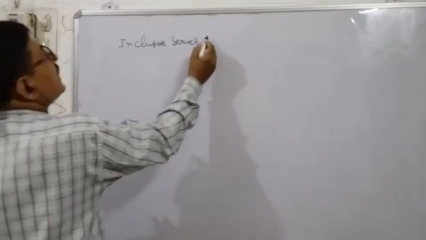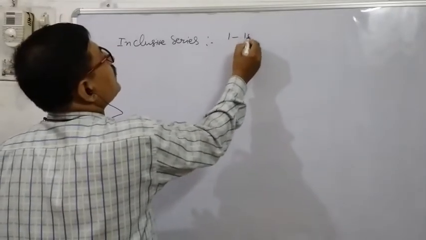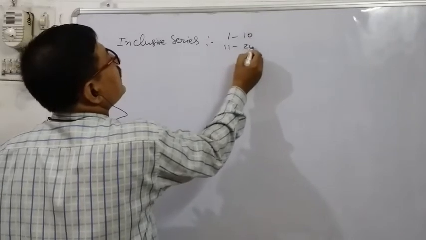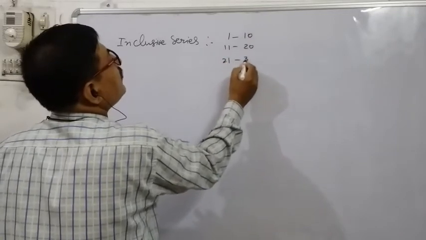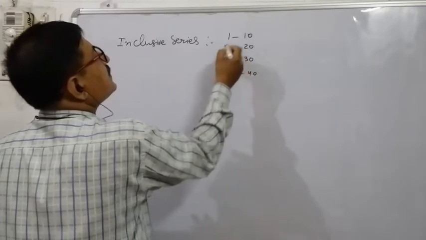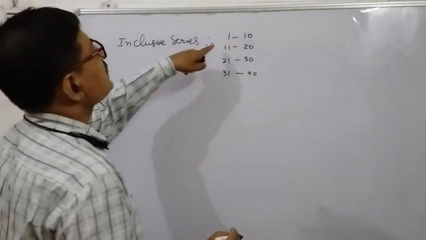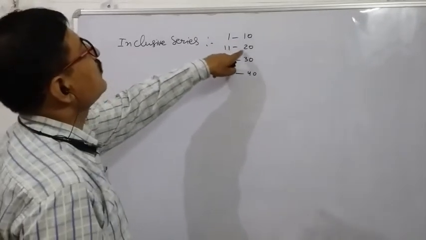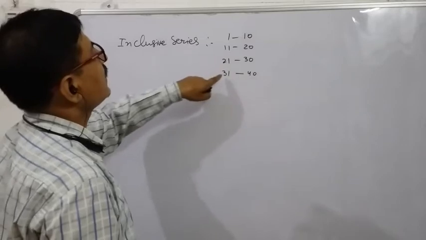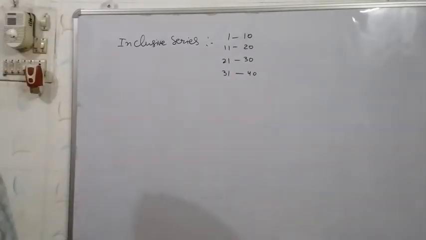Suppose the series is given like this: 1 to 10, then 11 to 20, 21 to 30, 31 to 40. Here you see that nothing is common. Ten numbers are there, but nothing is common between 11 to 20, 21 to 30, 31 to 40. So this is called the inclusive or discrete series.